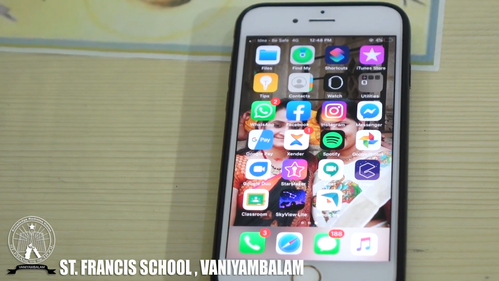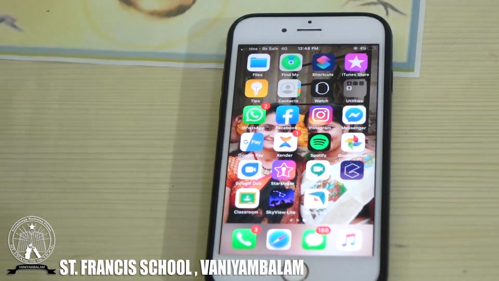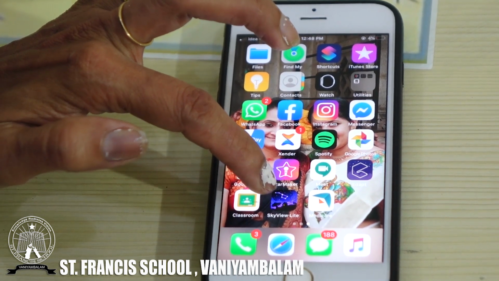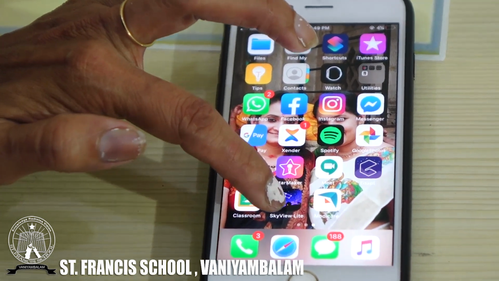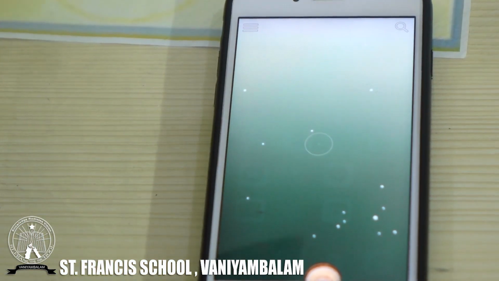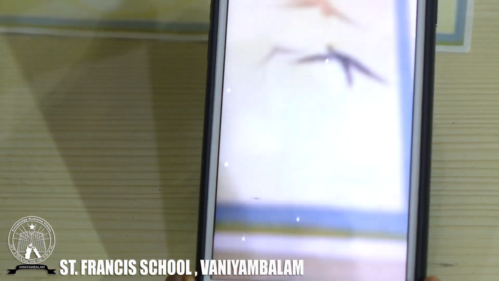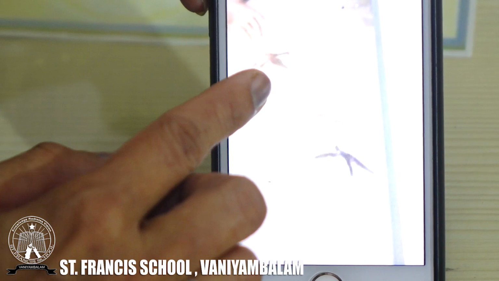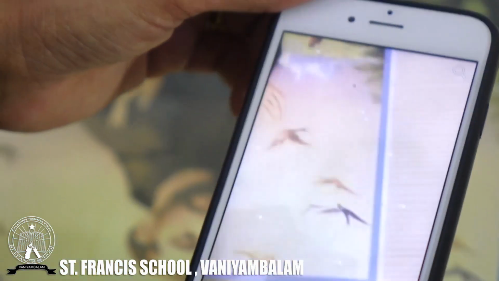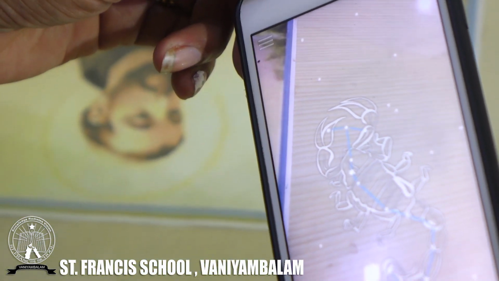S-K-Y-V-I-E-W, Skyview Lite. You can see an emblem like this, in blue color, Skyview Lite. Now when you are installing this Skyview Lite, you can see it like this way. Can you see some number of dots here? If I turn my mobile this way, I can see which constellation is very close to me.